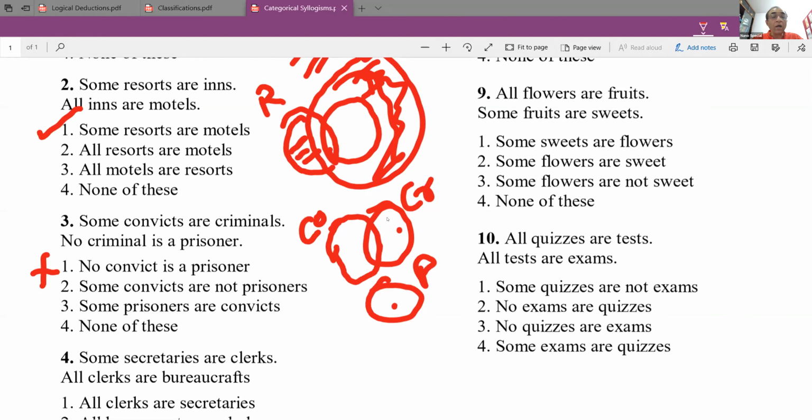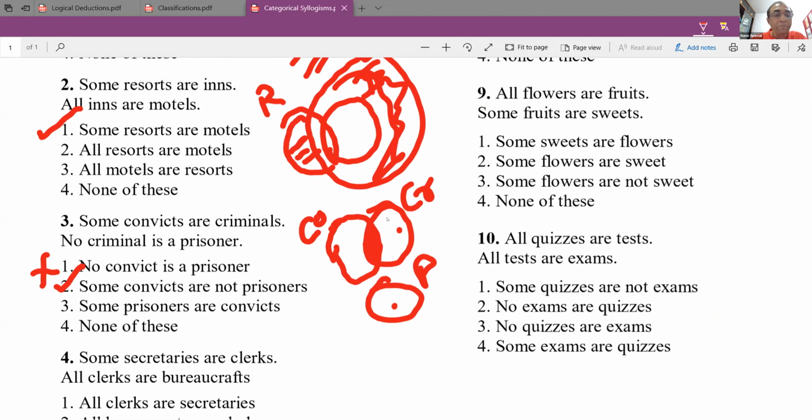Some convicts are not prisoners. How can I say that? I know that some convicts are criminals. This set of convicts who are criminals, and those criminals are not prisoners, because we know that no criminal is a prisoner. So definitely I can say that some convicts are not prisoners. So answer 2 is right.